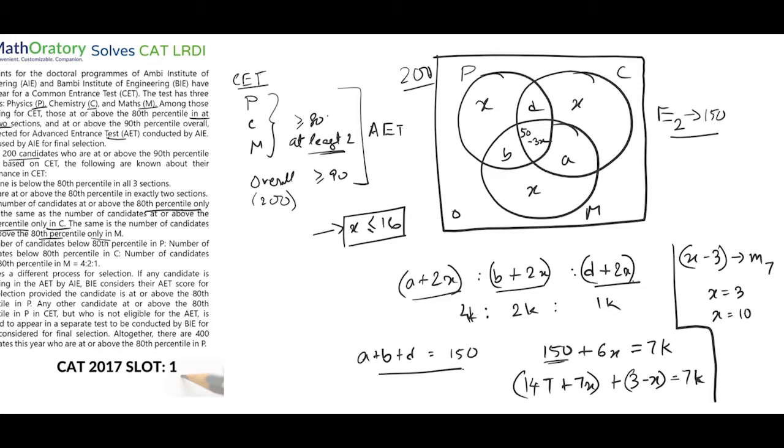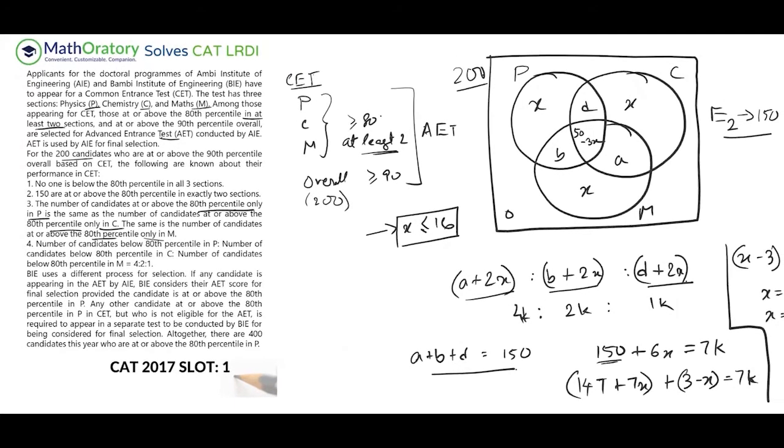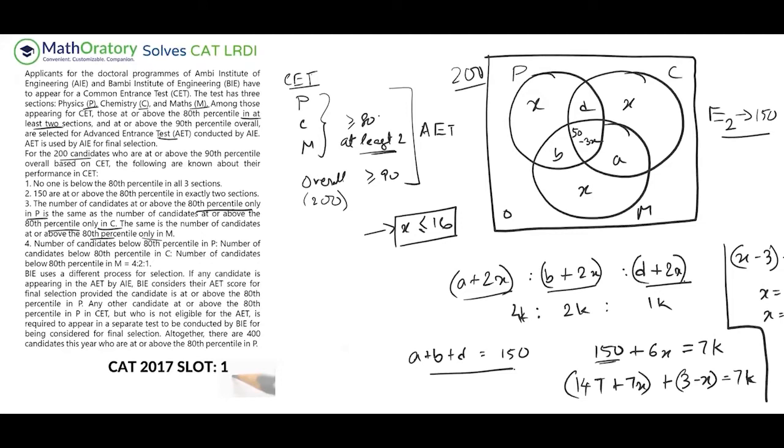But before I go into this, let me check the rest of the information, because there was some more information here. So it says BIE uses a different process for selection.